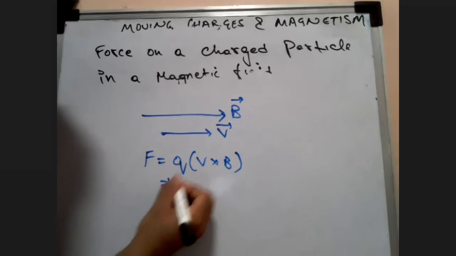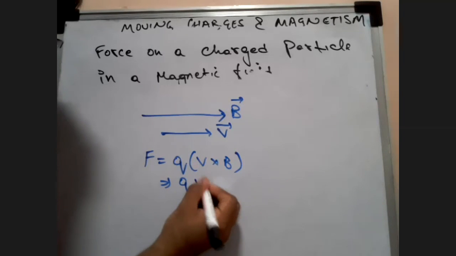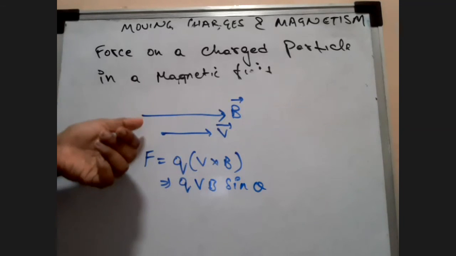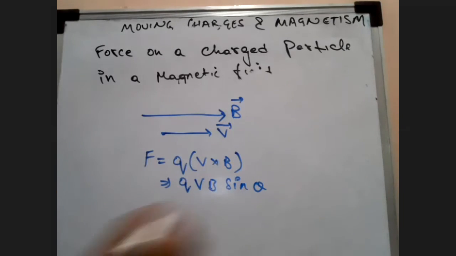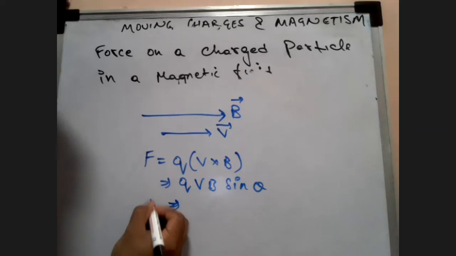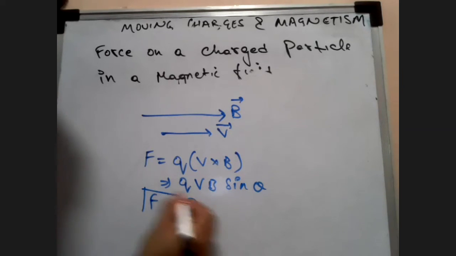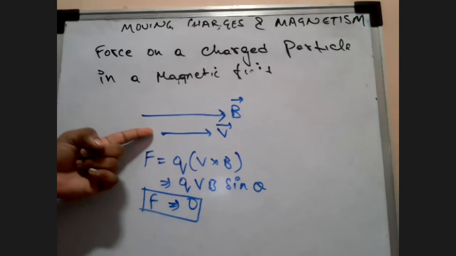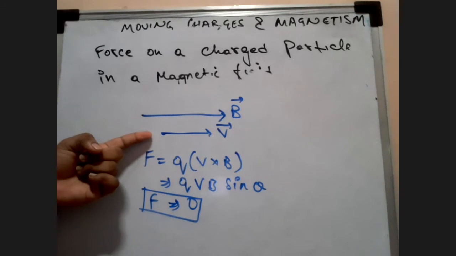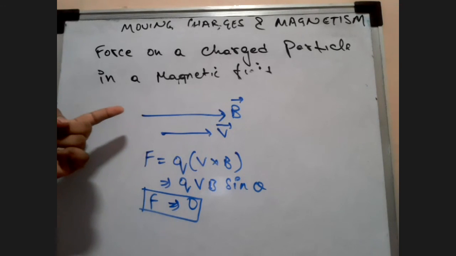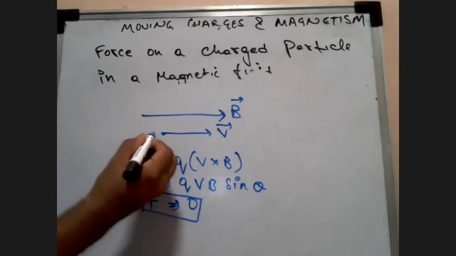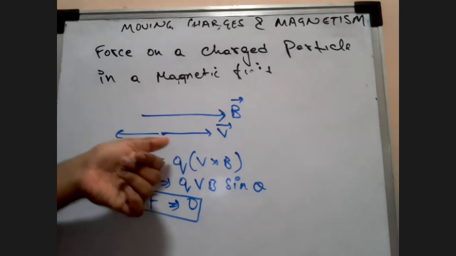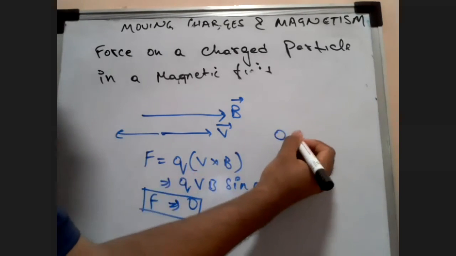Open it up: Q V B sin theta. What is the angle between V and B? 0. Sin 0 is 0. So the force will be 0. Always remember that if the velocity of a charge is in the same direction or parallel direction, whether parallel or anti-parallel, the angle is either 0 or 180.